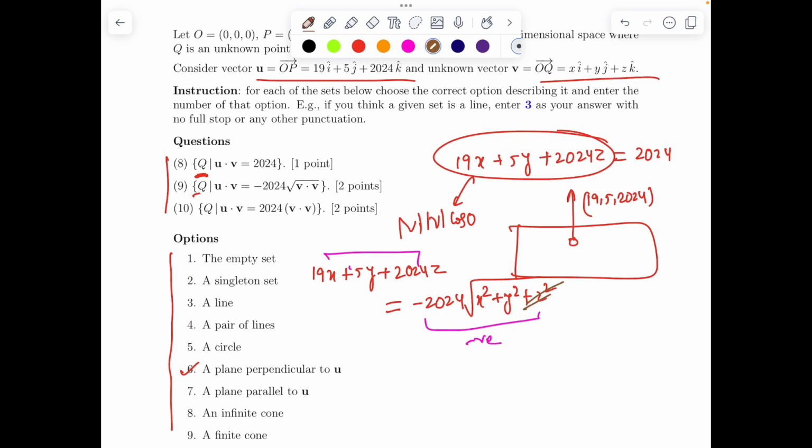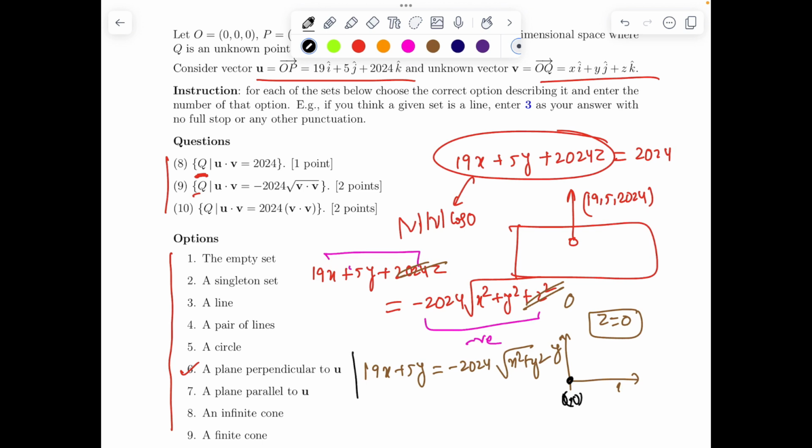To get a feel, suppose I make z equal to 0, meaning on the xy plane, and let's see whether I get any curve. After z equals 0 we get 19x plus 5y equals minus 2024 times the root of x squared plus y squared. Clearly one solution is (0, 0), because it satisfies this. Is there any positive solution?